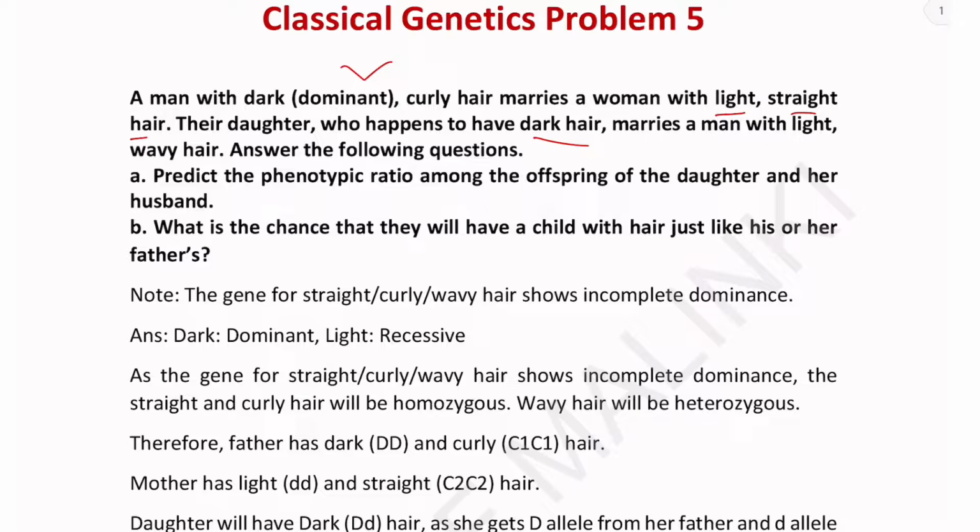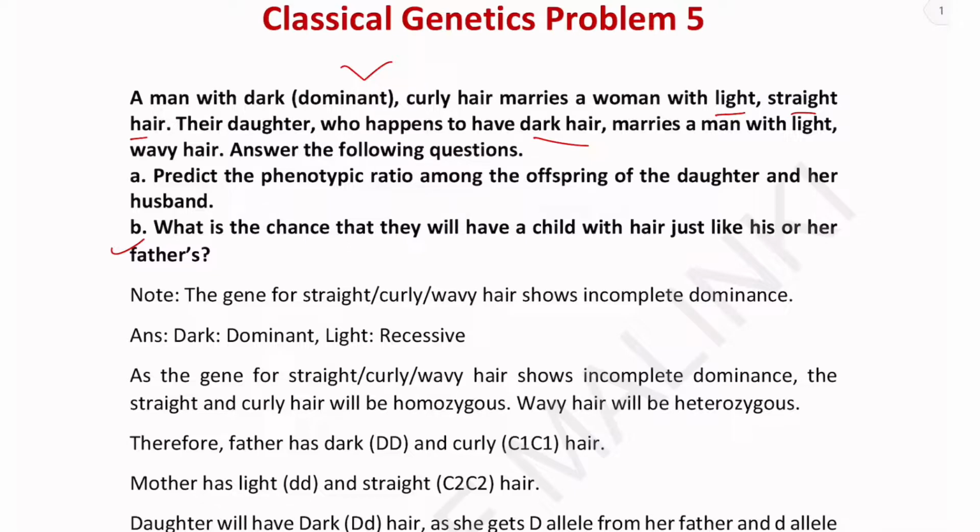Answer the following questions. A: predict the phenotypic ratio among the offspring of the daughter and her husband. B: What is the chance that they will have a child with hair just like his or her father's?